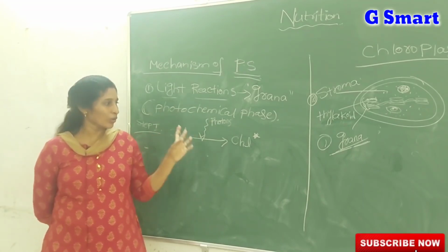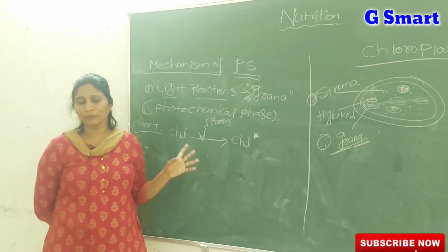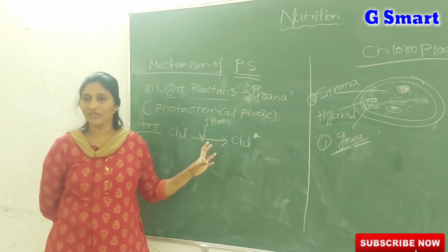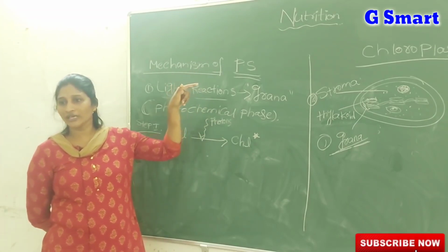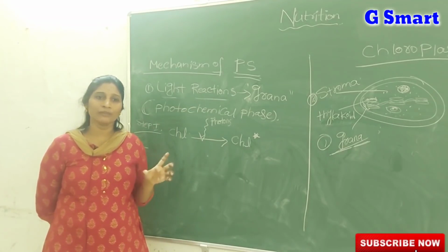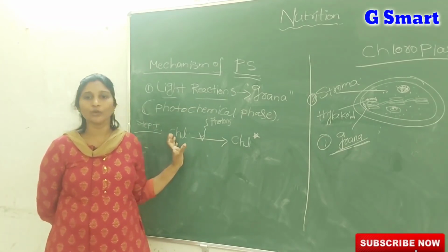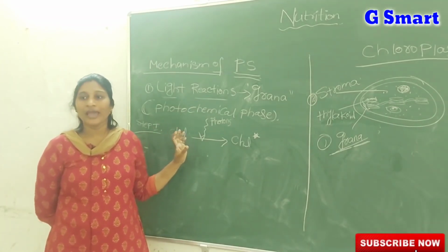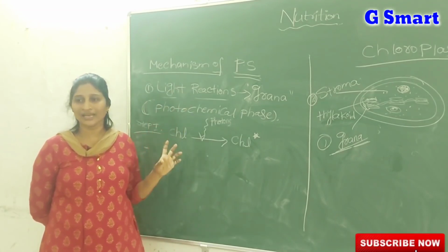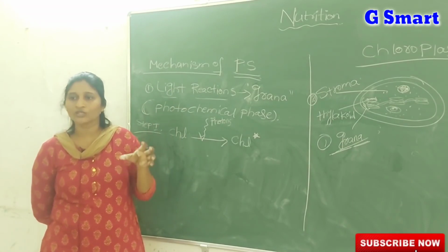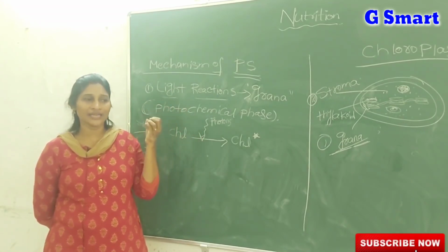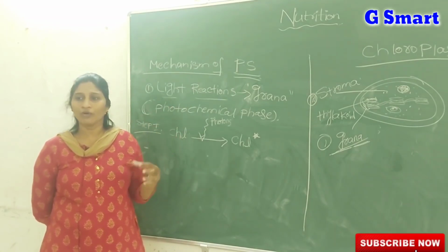And chlorophyll is not only giving green color, it plays a very important role in photosynthesis. That's why even in the photosynthesis equation, on the arrow mark we write chlorophyll and light. So what is the function of chlorophyll? Remember carefully, chlorophyll helps to trap the sunlight. The chlorophyll molecule helps to trap or capture the sunlight energy, which is utilized in the process of photosynthesis.